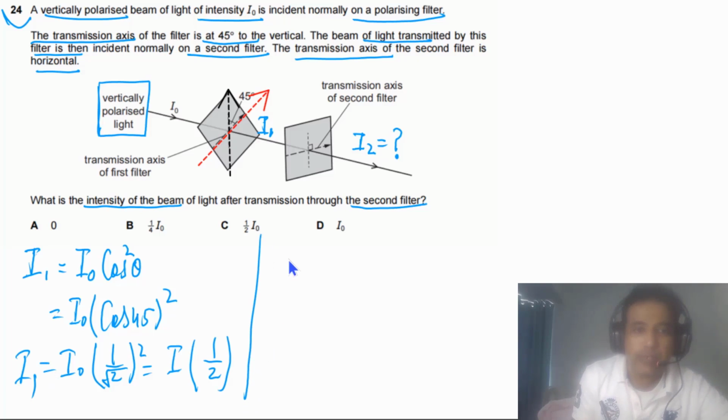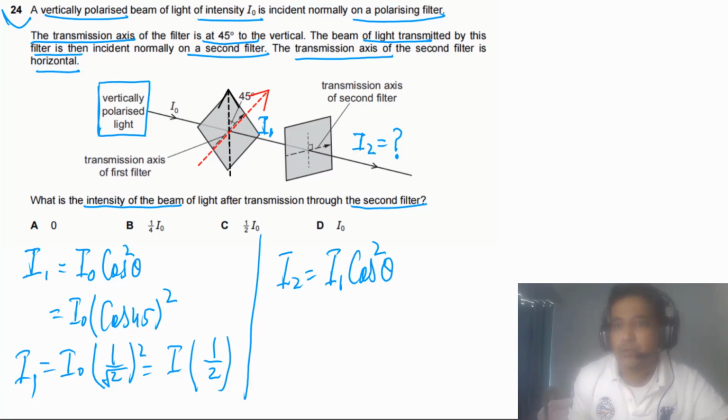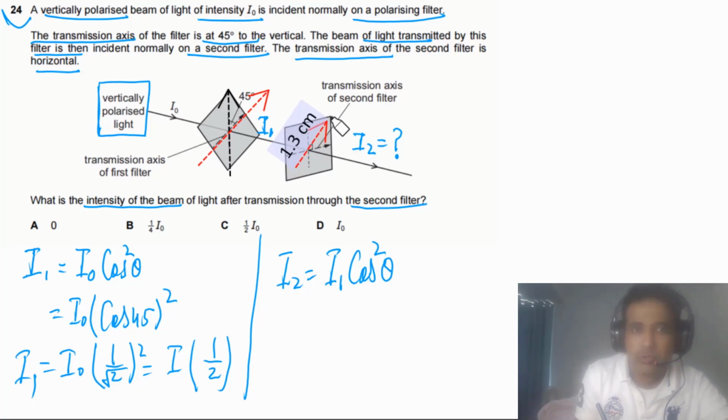Now we need to find out I2. I2 has to be equal to I1 times cosine square of theta, the angle between the incident light and the transmission axis of the second filter. Now this is a little bit tricky one. Now you need to understand this component of the light will be transmitted. So we can draw this component here. So we have this component of incident light.